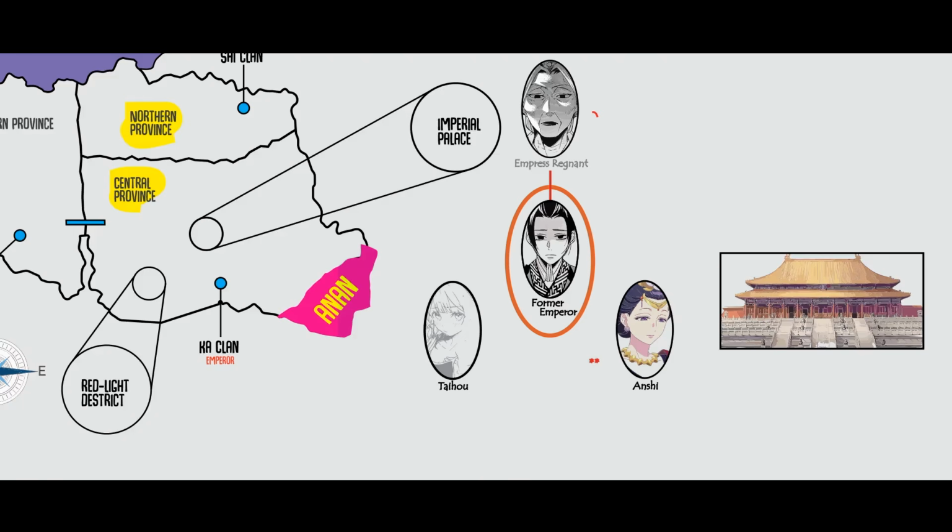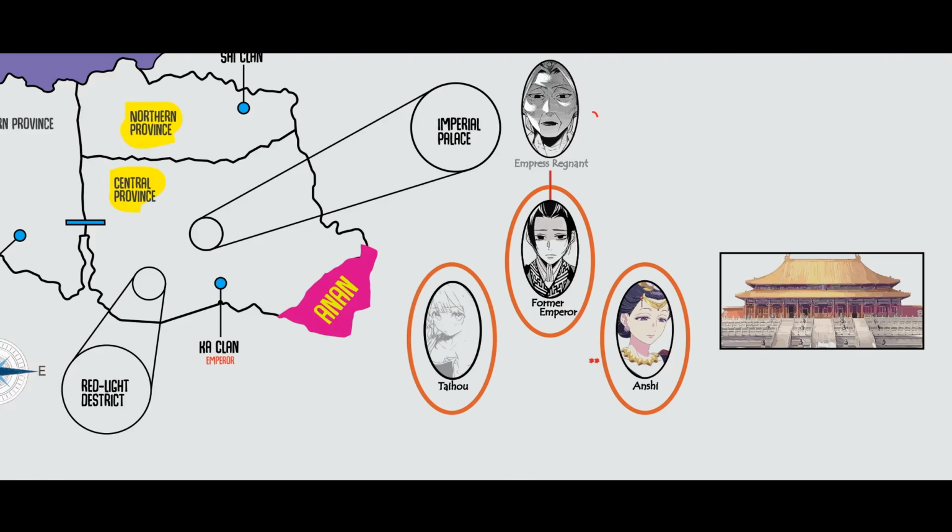Sources suggest that during his youth, the former emperor may have suffered severe trauma, possibly inflicted by older women, which caused him to develop a deep fear and mistrust of them. As a result, he surrounded himself only with very young girls within the palace. Two of these girls were Taihu and Anshi, both brought into the inner court at a young age. Taihu gave birth to the Banished Princess, while Anshi became the mother of the current emperor.